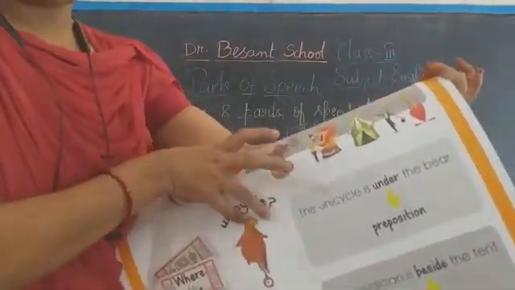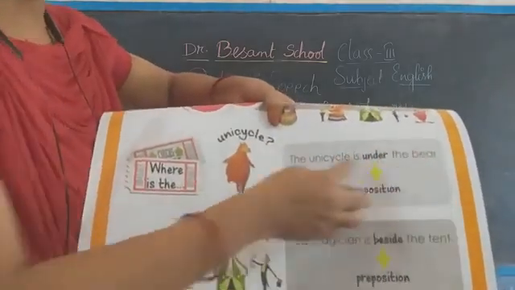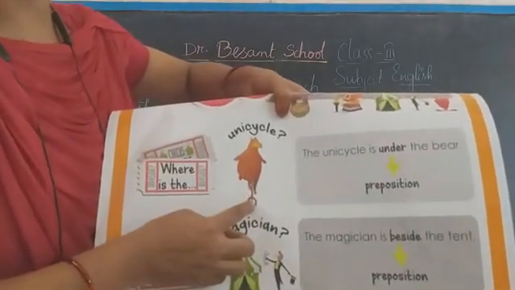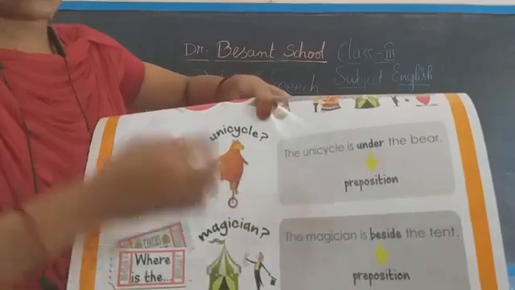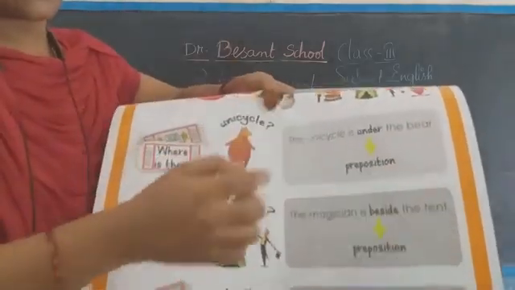The unicycle is under the bear. Where is the unicycle? This is the unicycle. Bear is on the unicycle. Unicycle is under the bear. So under is a preposition.